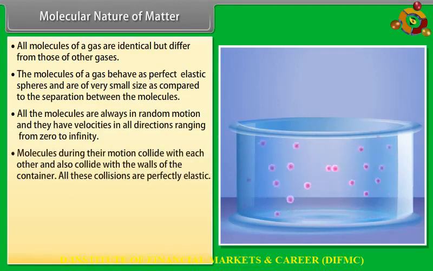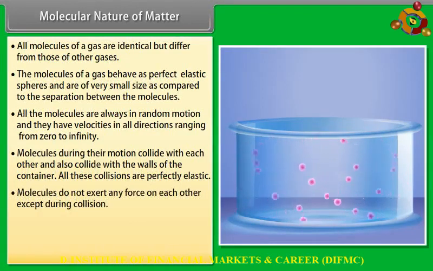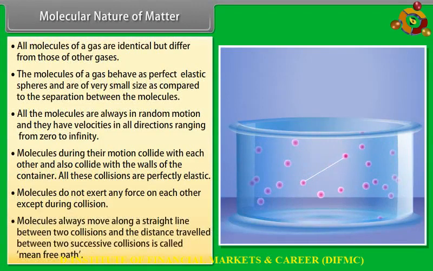Molecules during their motion collide with each other and also collide with the walls of the container. All these collisions are perfectly elastic. Molecules do not exert any force on each other except during collision. Molecules always move along a straight line between two collisions and the distance travelled between two successive collisions is called mean free path.